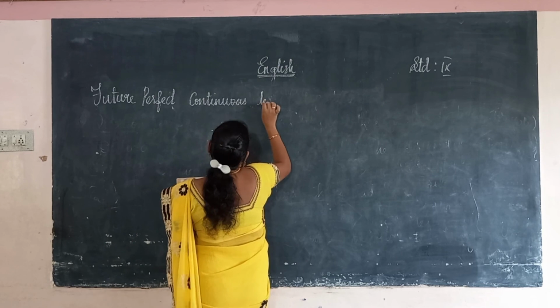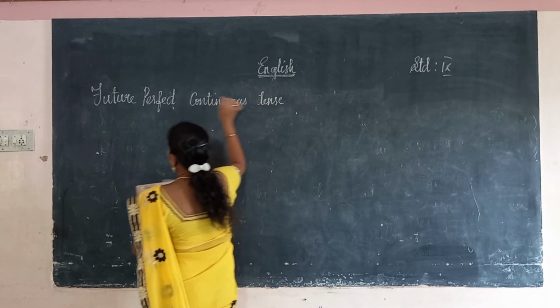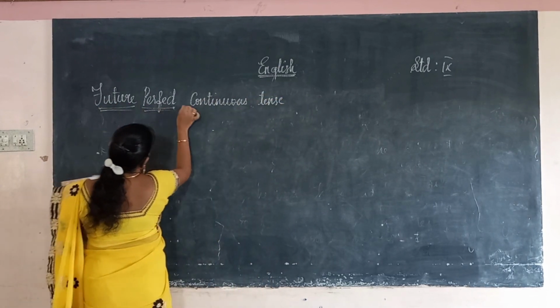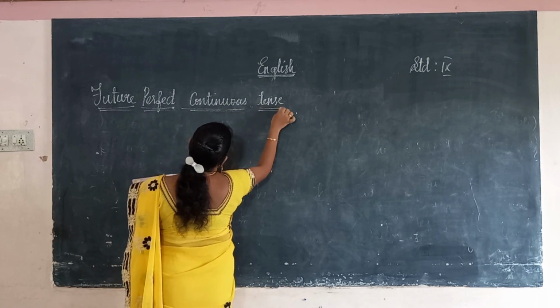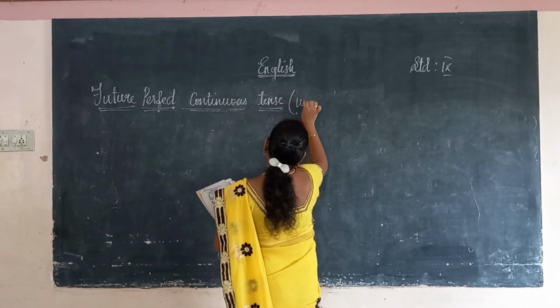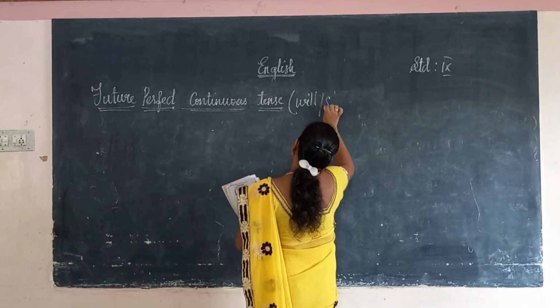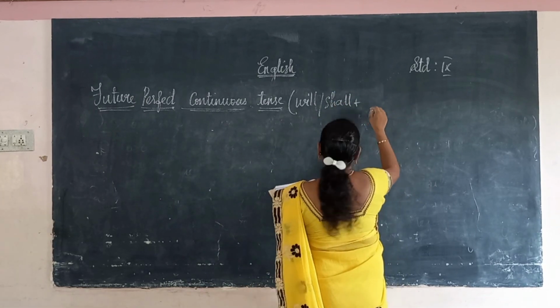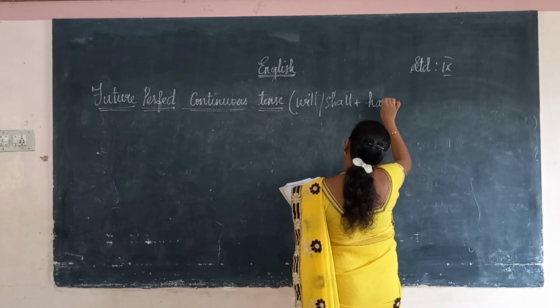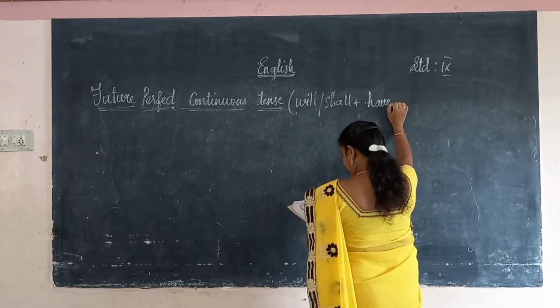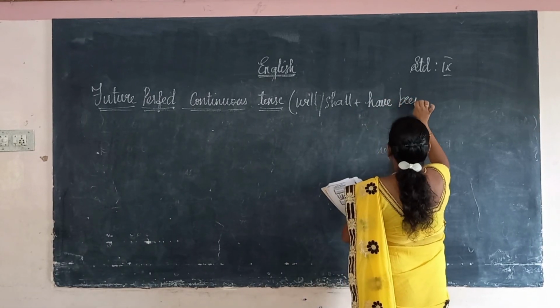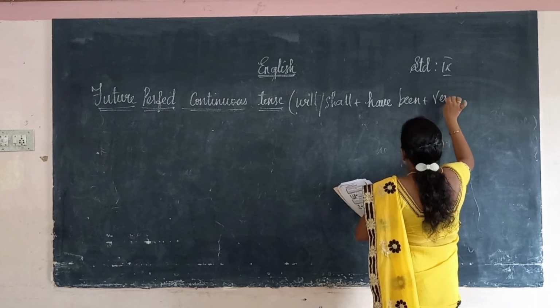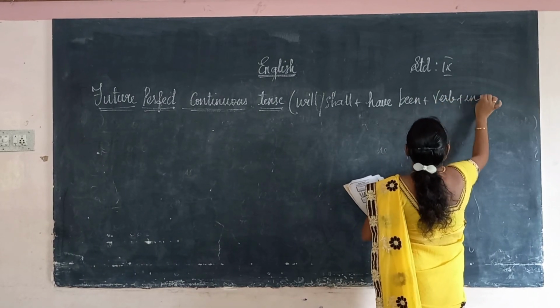Future perfect continuous tense. Okay, first we will see the usage, then I will explain with the example how it should be, will or shall. Then future perfect continuous: have will be there for the form of perfect, then been plus verb plus ing.